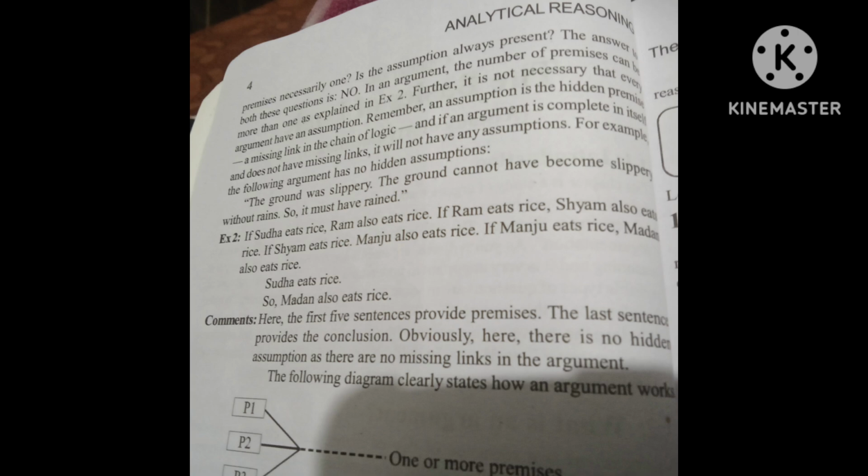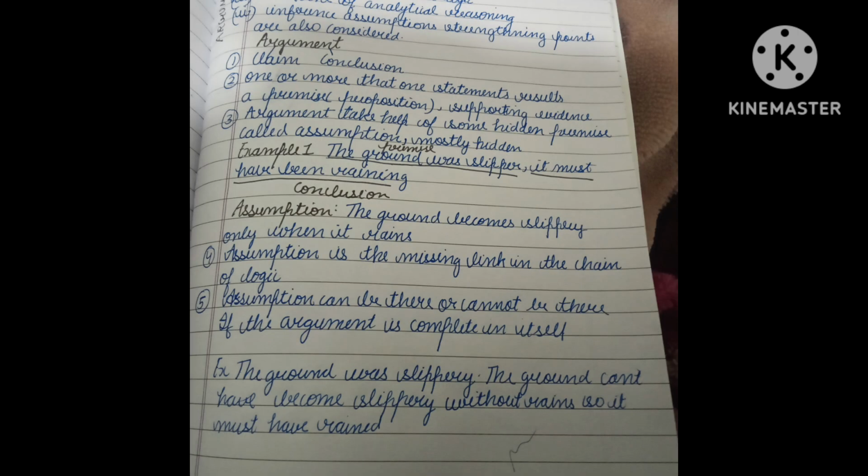Now let us move ahead to the explanation. So argument is further divided into claim and conclusion. As we read, we got to know that one or more than one statement results into a premise and supporting evidence. So now let us discuss what a claim is. A claim is nothing but the two random statements provided in the passage, and they result into a premise.